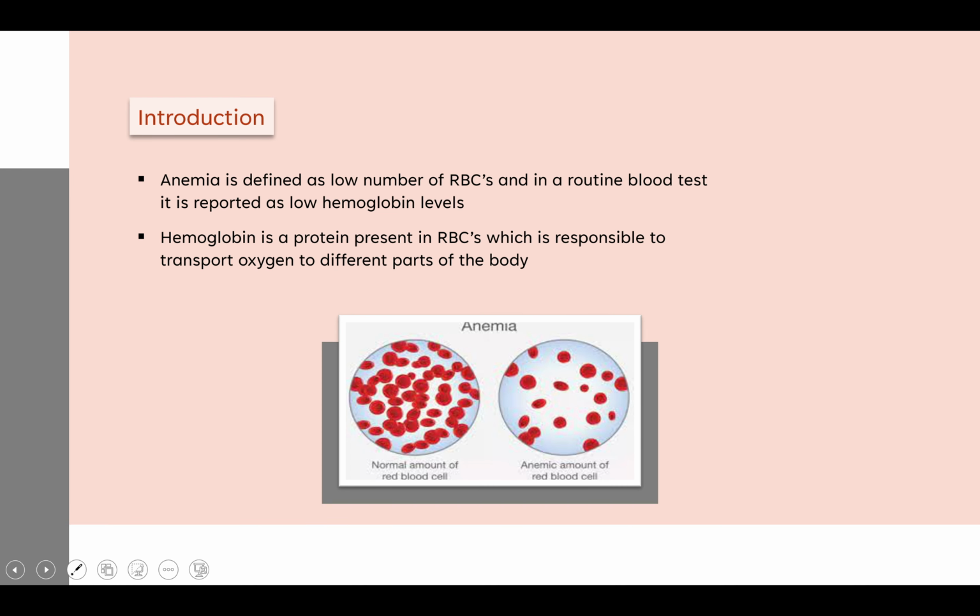So the introduction of anemia. Basically, the definition of anemia is a low amount of RBCs in the blood. But how to diagnose that? In basic blood test reports, lower amounts of hemoglobin are defined as anemia.